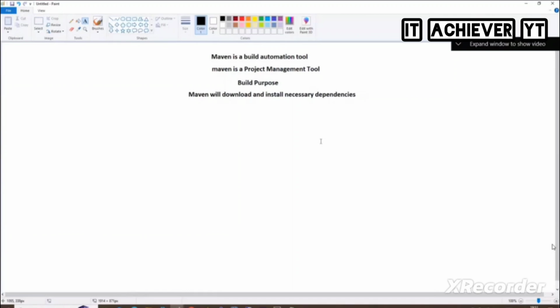Say that one more time. Git clone. Git clone, and we put the URL or not? Git clone that URL. Once you hit enter, my code is there. The directory will be created or not? The directory will be created. If you go inside it, whatever the Java developer has developed, the code will be there.